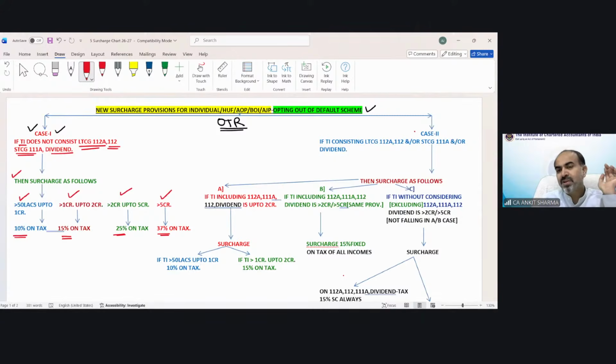Now this case 2 is here. For this case 2, there were 5 pages to make you understand. And now in this single diagram, you will understand all the cases of surcharge. Case 2 says, if total income includes any of those special rate incomes, any of it or all of it: long-term capital gain 112A, then 112, short-term capital gain 111A, or dividend.